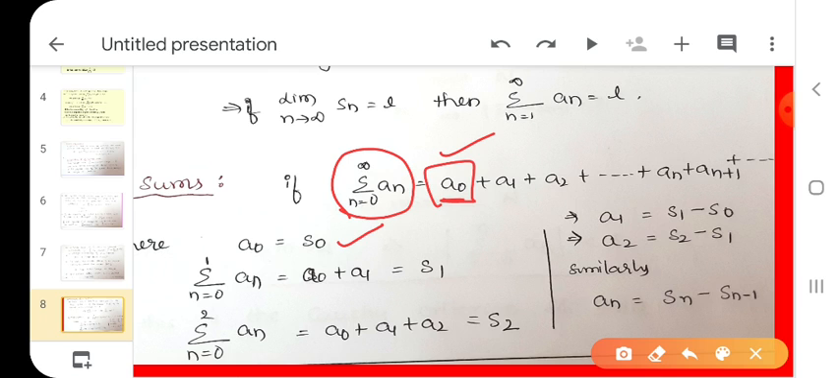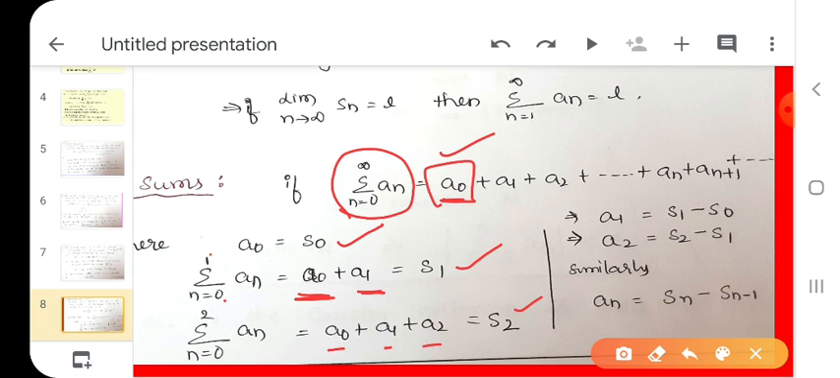Okay, is it clear? If the value of n is 0 to 1, there are two values. The first one is 0 and the second one is 1. So I put n equals 0, I write A0, and put n equals 1, I write A1. This is summation, so I write A0 plus A1. This is the second partial sum. I write it as S1. Next, A0 plus A1 plus A2 equals S2.